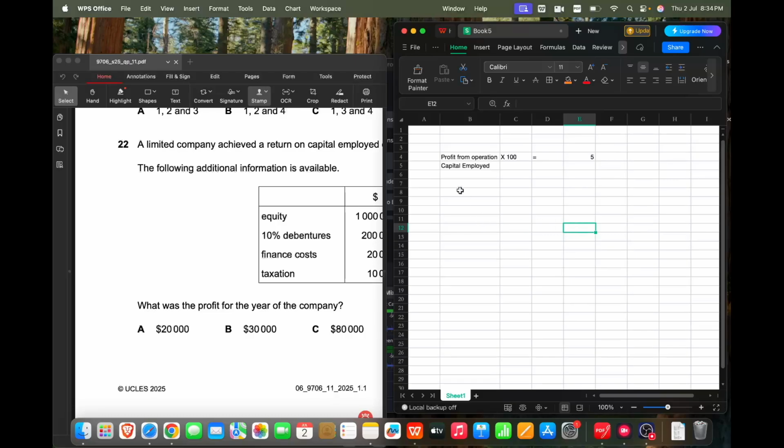So let's replace these values. Profit from operation we don't know, so we'll just call it profit.